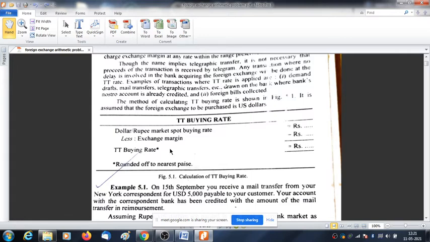Exchange margin means the commission charged by the bank. Commission charged by the bank for providing the service. Charged means imposed by the bank for providing the service. Got it?